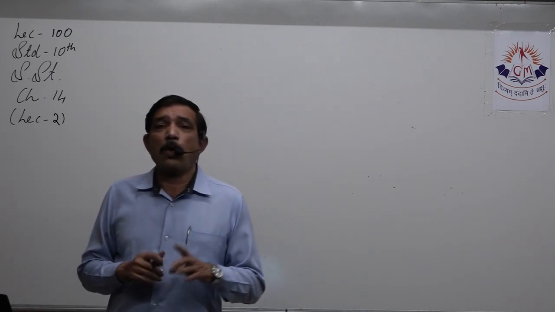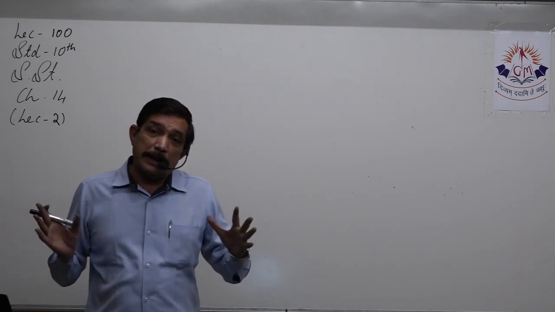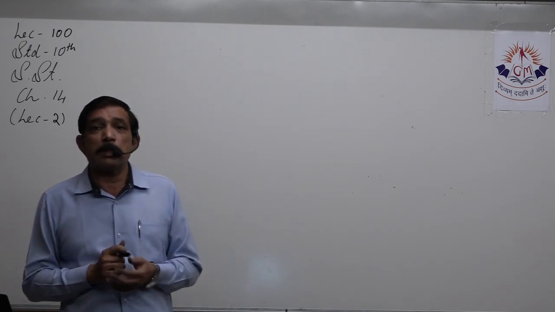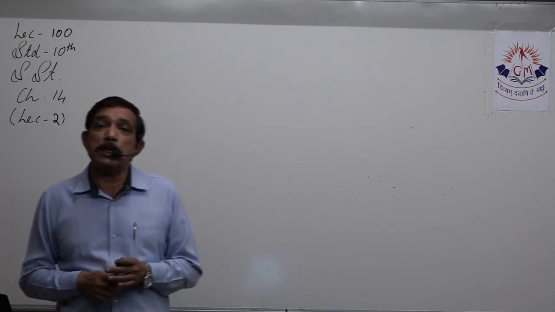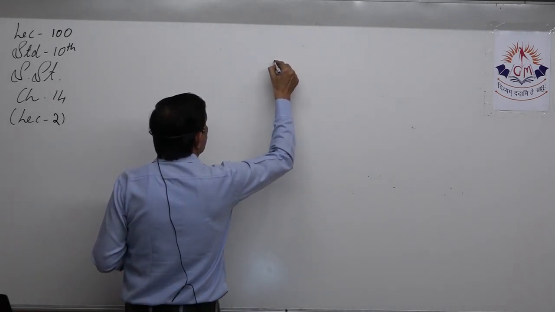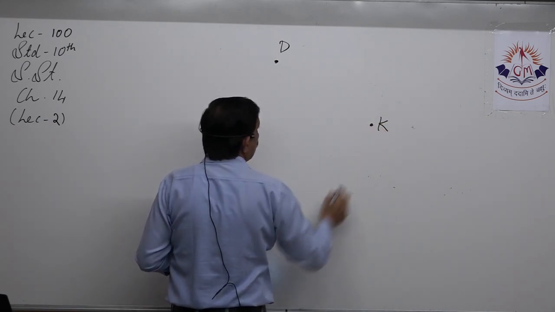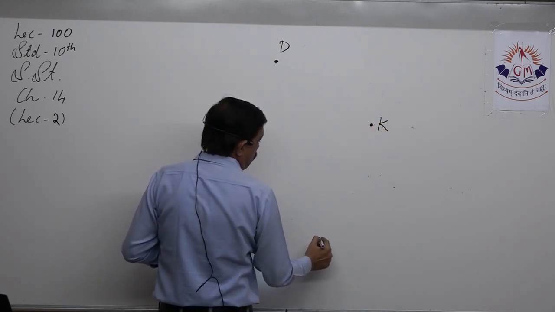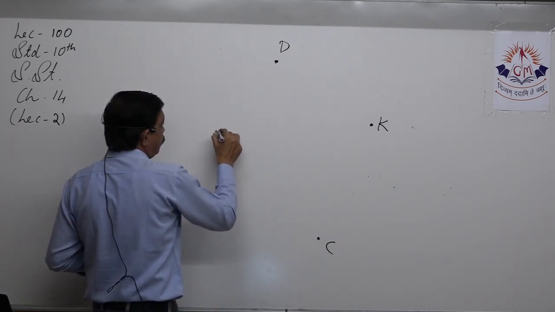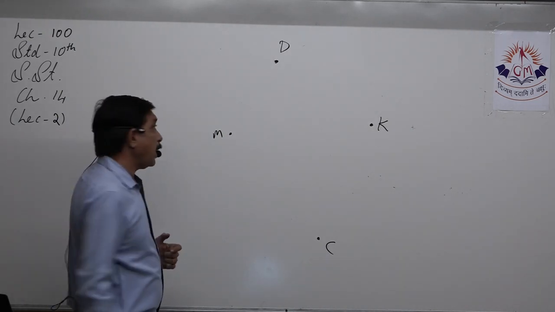So they are quite huge, not only in population but density also, and considered among the four mega cities of India. They are Delhi, Kolkata, Chennai, and Mumbai. They are the four mega cities.